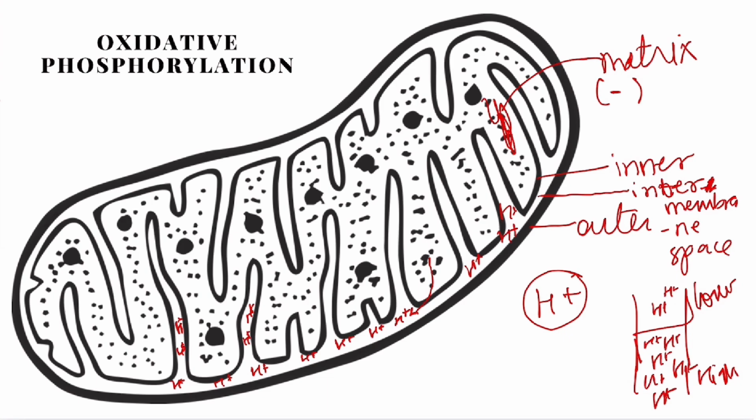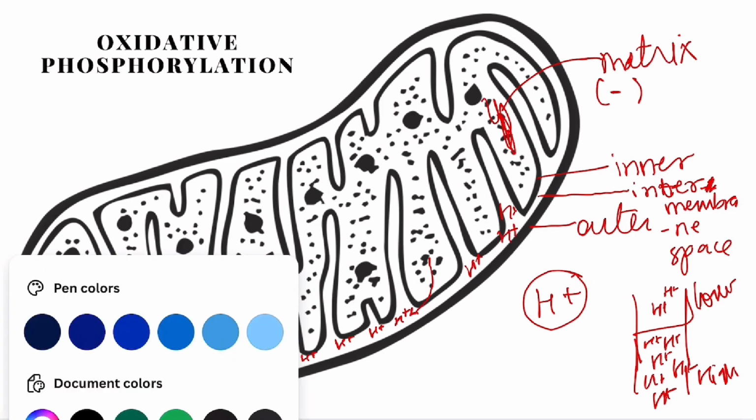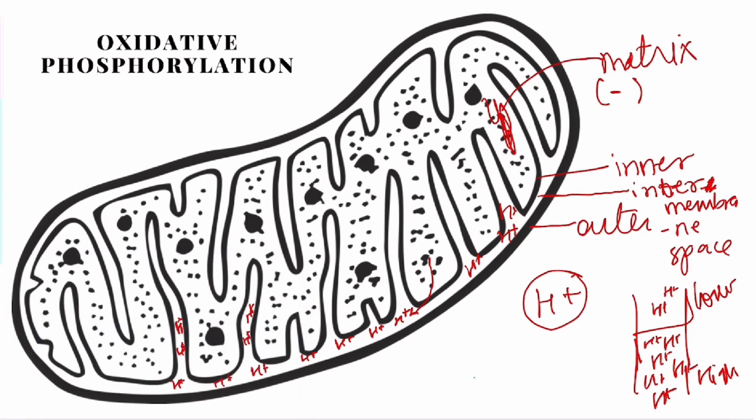Now how is it going to do that? It's going to do that with an amazing pump, which is going to be present on the inner membrane itself. So it's going to be present somewhere here, maybe somewhere here. I am just drawing it anywhere, but there is a pump that is present, which is known as ATP synthase. ATP synthase, sorry, it's synthase.